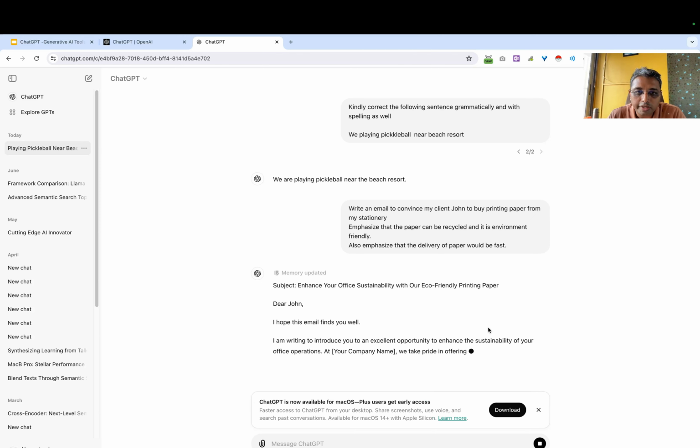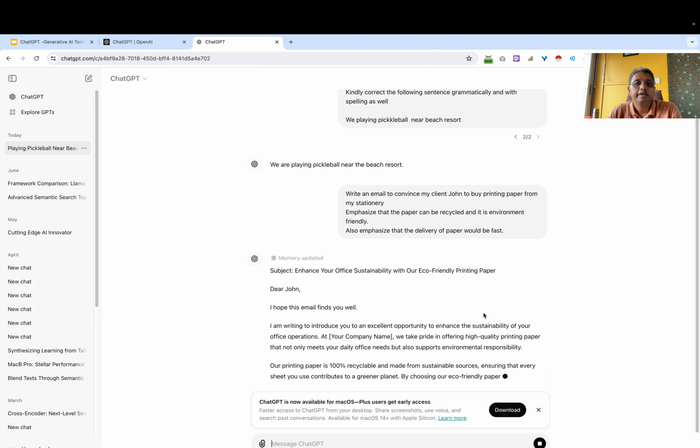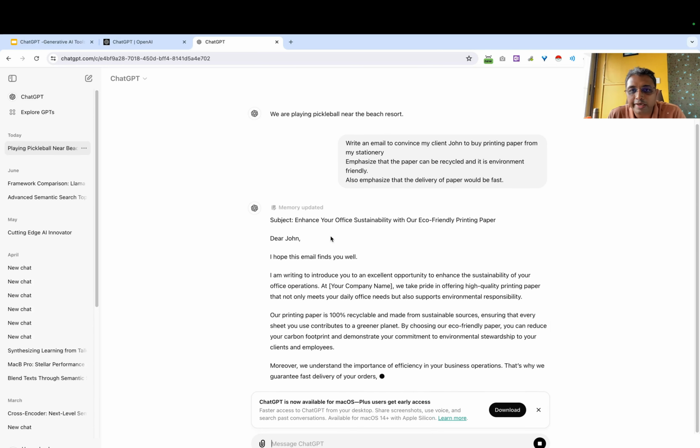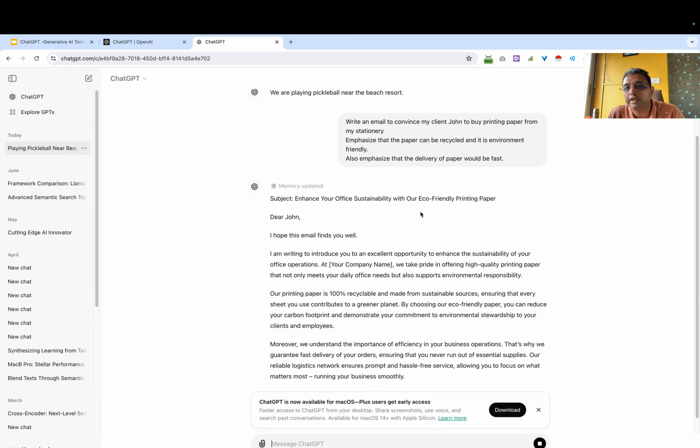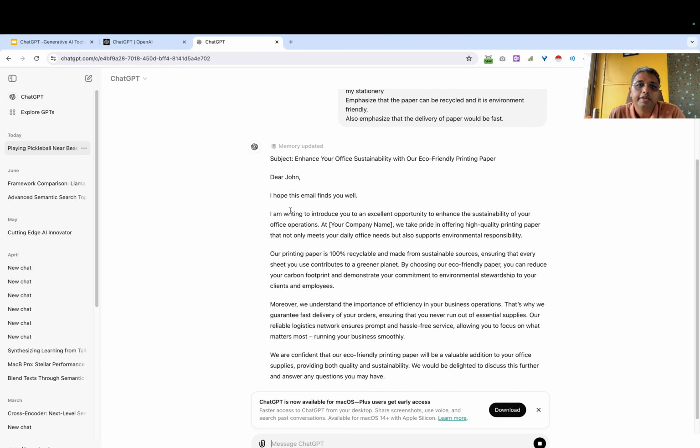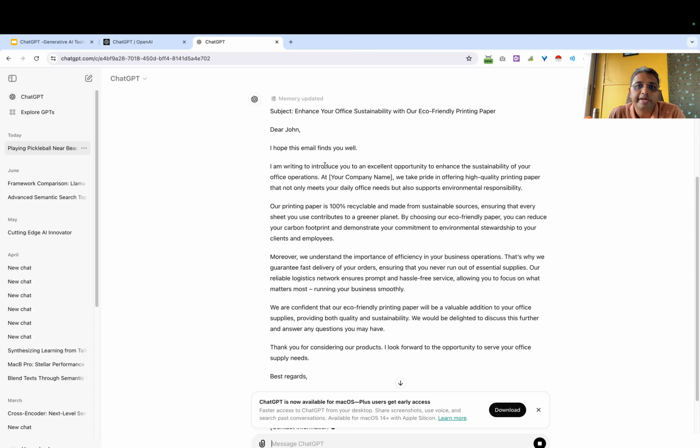Subject. See, now it has crafted a good mail. It has added a subject like "Enhance your office sustainability with our eco-friendly printing paper." Dear John, I hope this email finds you well. I am writing to introduce you to an excellent opportunity to enhance the sustainability of your office. We take pride in offering our printing paper, which is 100% recyclable and made from sustainable sources.